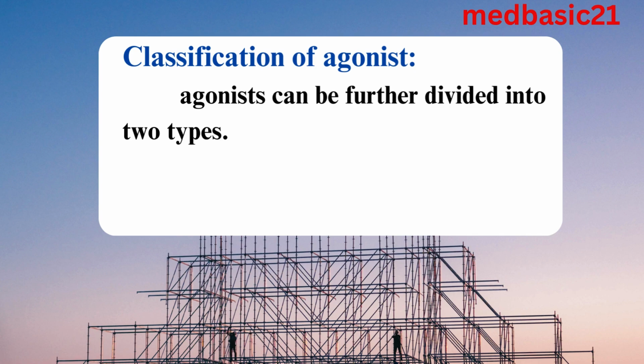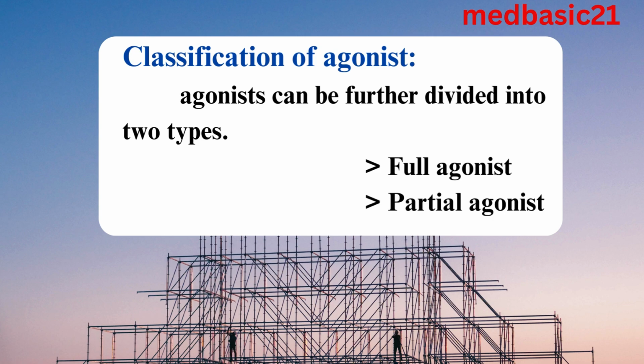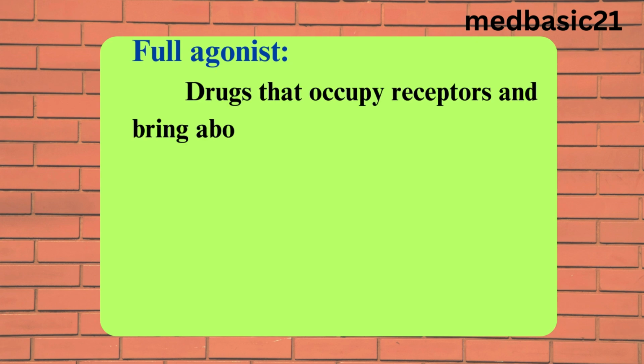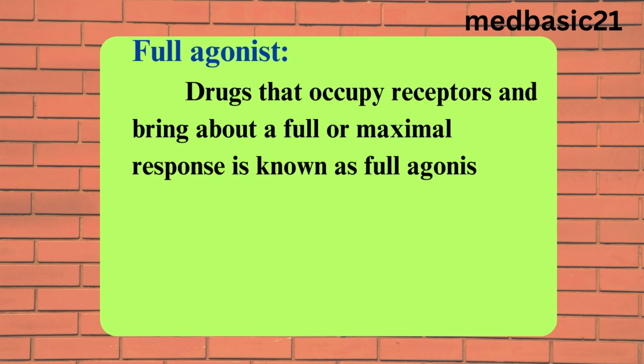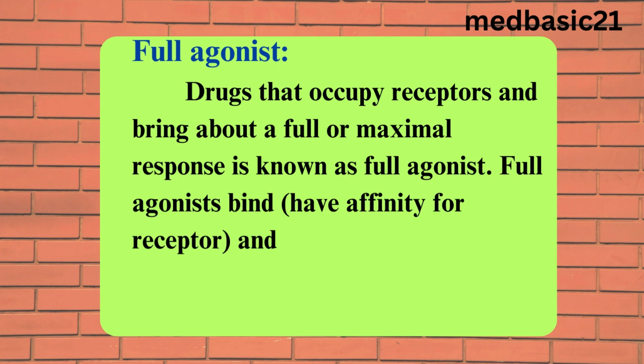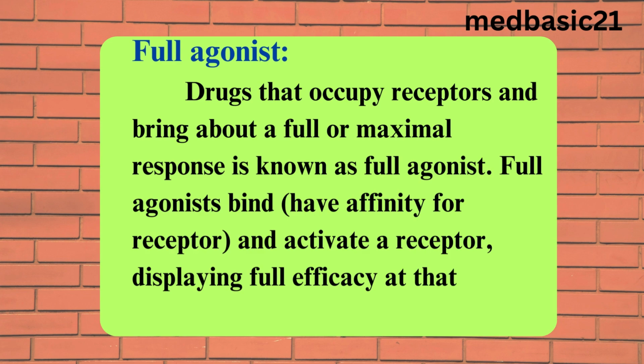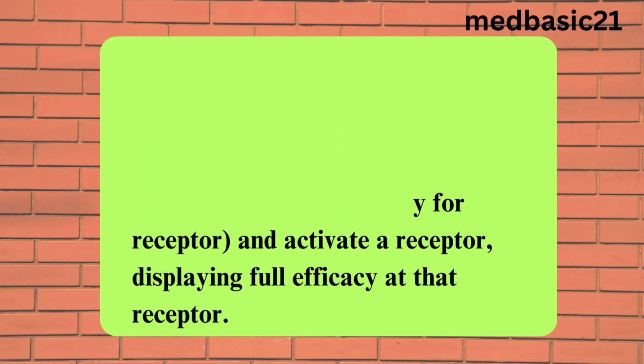Agonists can be further divided into 2 types: full agonist and partial agonist. Full agonist. Drugs that occupy receptors and bring about a full or maximal response are known as full agonists. Full agonists bind, have affinity for the receptor, and activate the receptor, displaying full efficacy at that receptor.